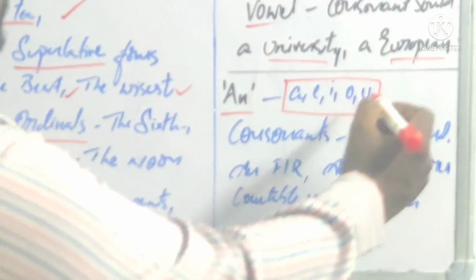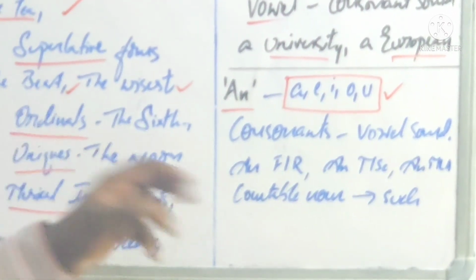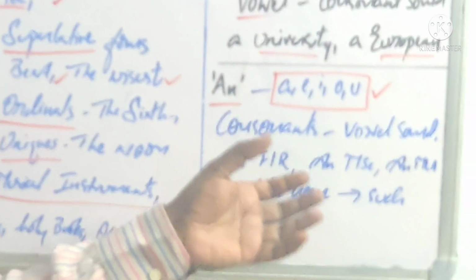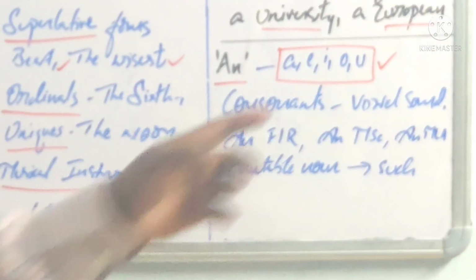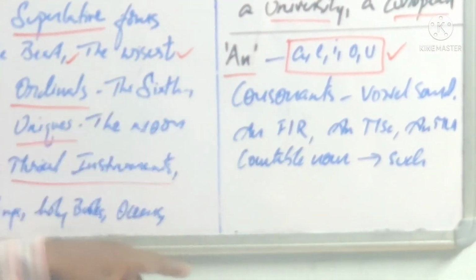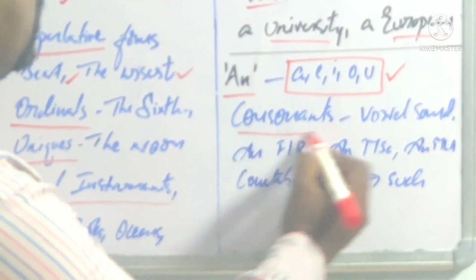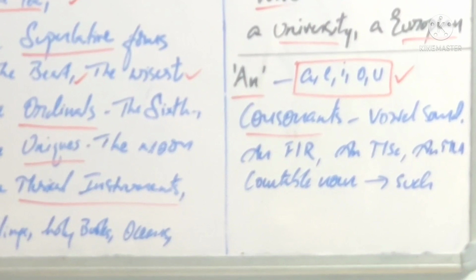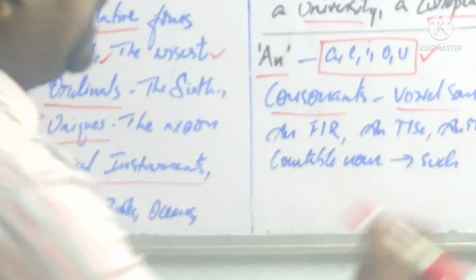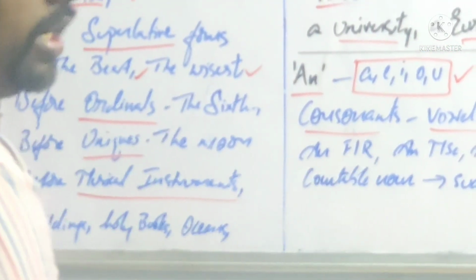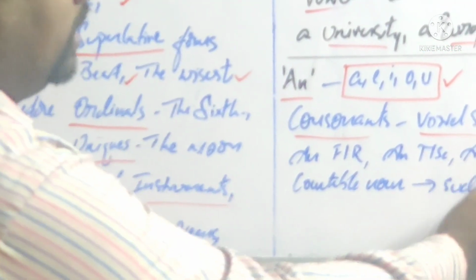Generally, we can't pronounce any sound without A, E, I, O, U. But here a clause is there. What is that? A word starting with a consonant can still get a vowel sound. Understood? See: an FIR, an MSc, an MLA.